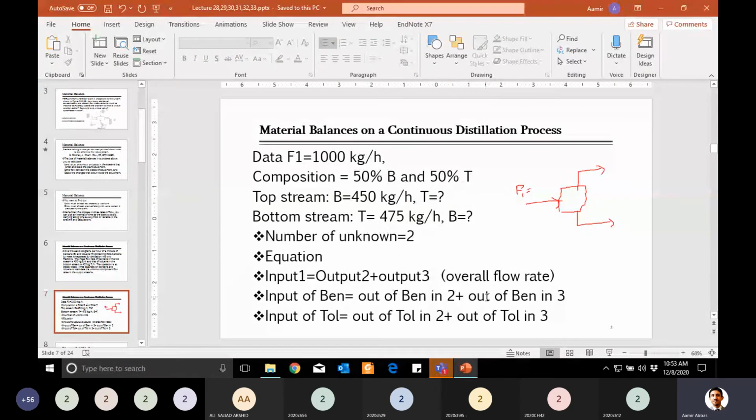Due to this reason, I was telling you in the last problem also that the equation of overall balance is actually the same equation you get when you add all components with each other. When you add all individual component equations, you will always get the overall equation. So these are 3 equations, but 2 are independent. Out of these 3, you can take any 2 as independent equations. The third one will definitely be dependent on those.